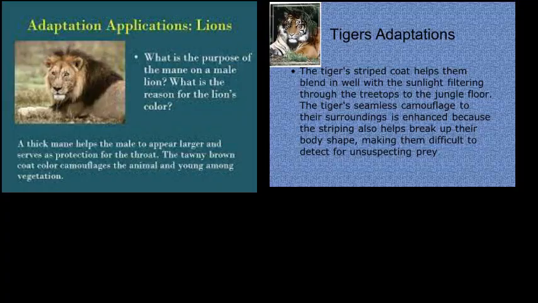Now we are going to move to the next animal in the tropical rainforest. That is, adaptations in big cats. Now, what do big cats mean? The wild animals such as lion, tiger and leopard are called big cats. So there are various adaptations in the big cats that help them to live in the tropical rainforest. Let's discuss which adaptations they are.